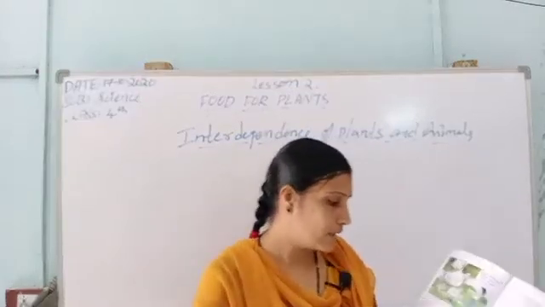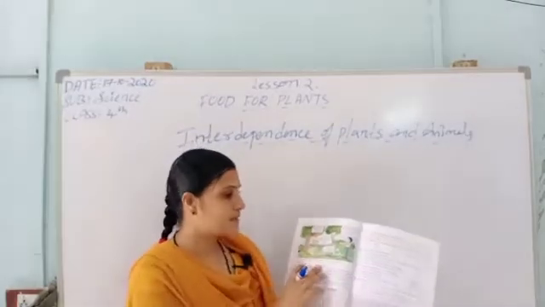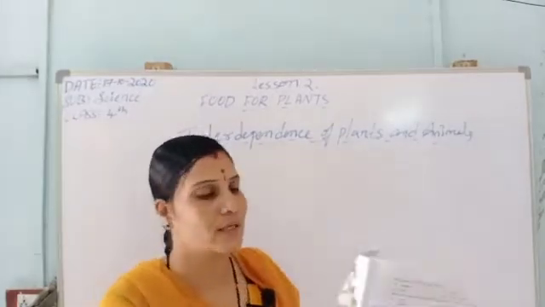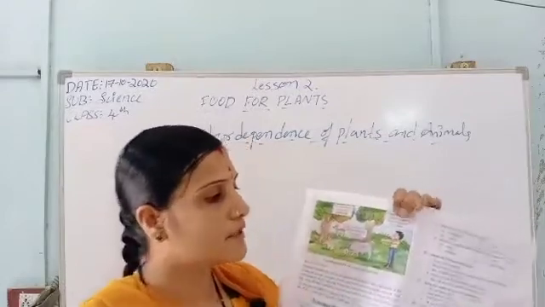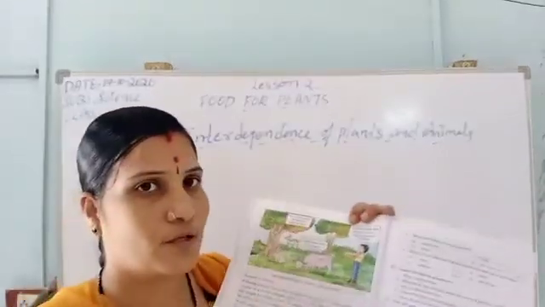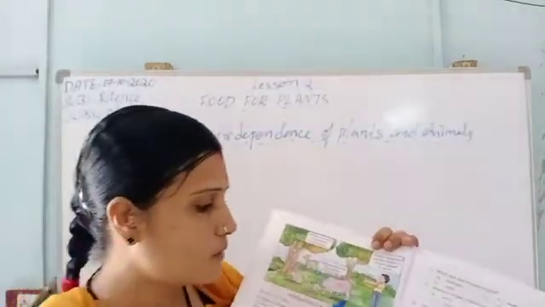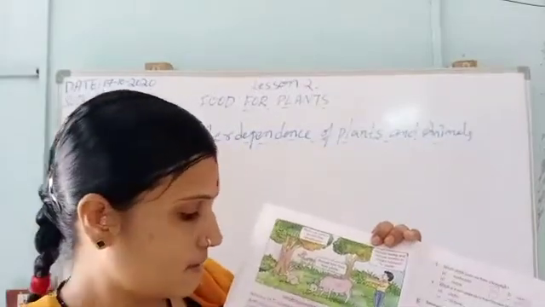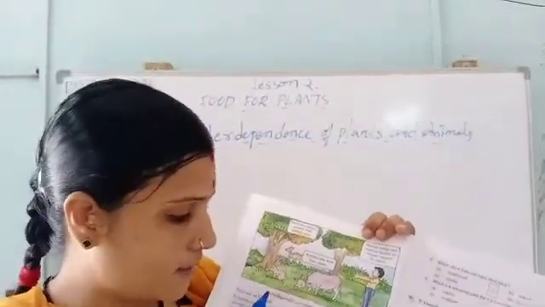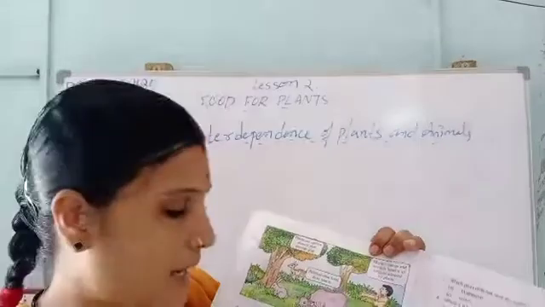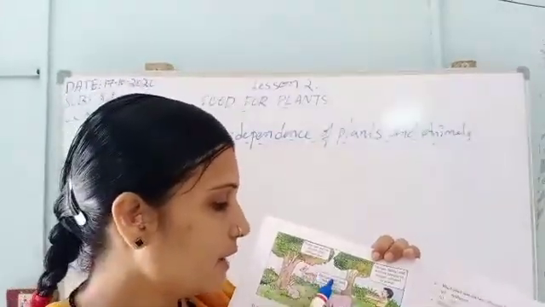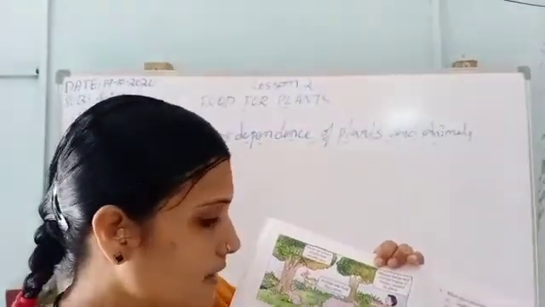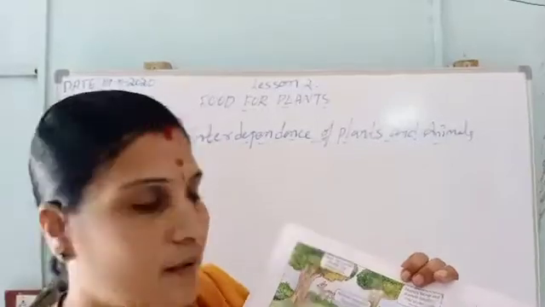Here is a picture of the interdependence of plants and animals. I can't draw such a big picture for you, so I will just show you this picture. Here animals take food from plants. See how animals are eating the grass.